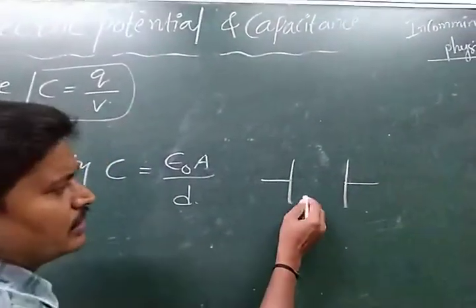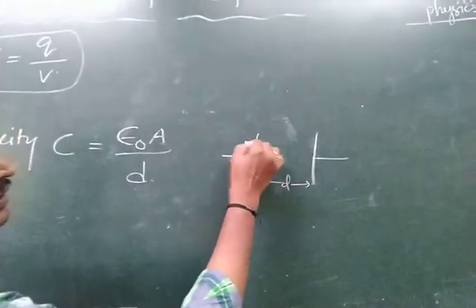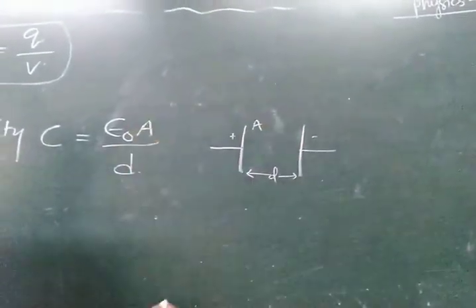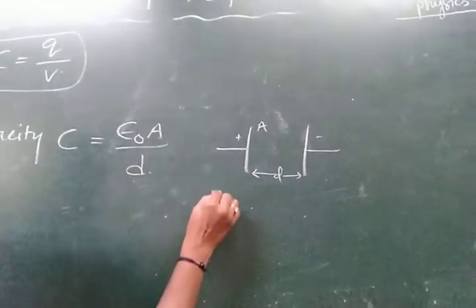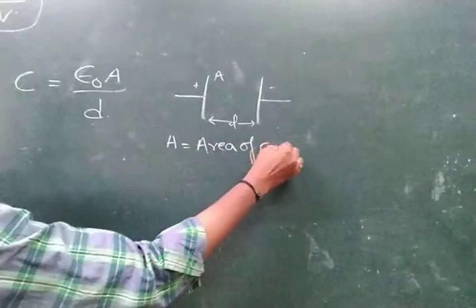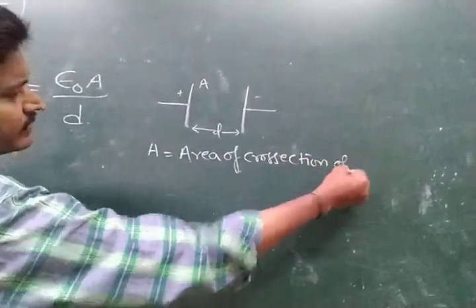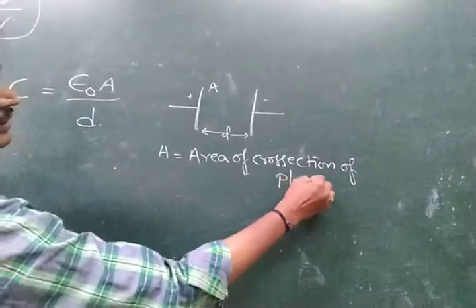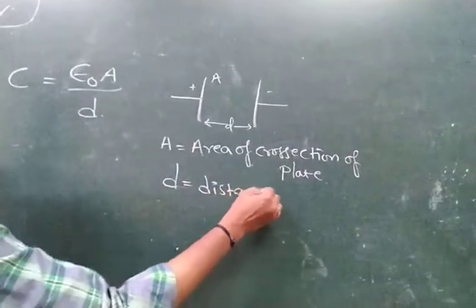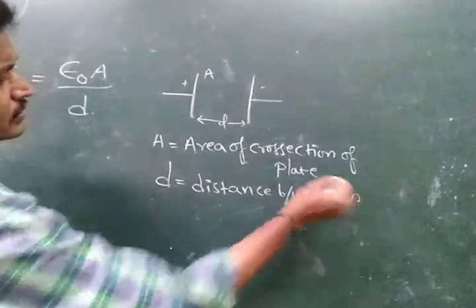Here D is the distance between the plates, and A is the area of cross section of the plates.